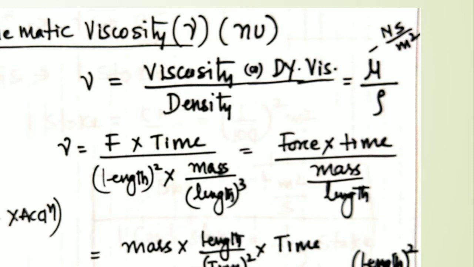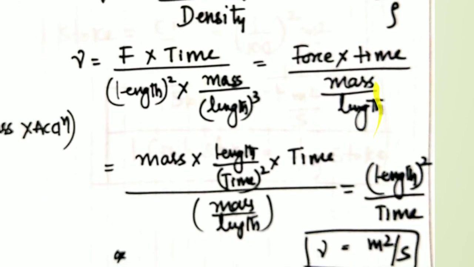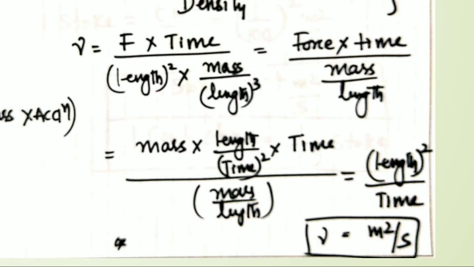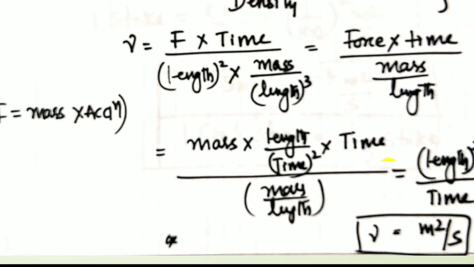Then the definition below that, the numerator, density. Density is mass in kg per meter cube, that is mass divided by meter cube, which is length cube. That is the definition of density. So Newton second per meter square is divided by the density. If I rearrange the terms, force into time divided by length gets cancelled, mass divided by length here. So again, if I rearrange the terms, the force can be written as,